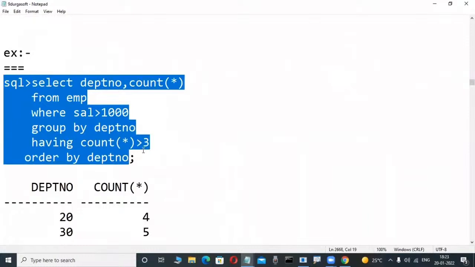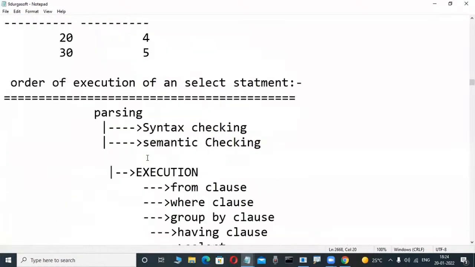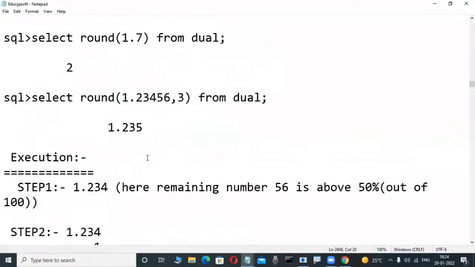Suppose you are joining a Java course or anything. You are attending an interview. You are joining a Python course. You are attending an interview. They ask: write a query to display the highest paid salary employee. Minimum basic knowledge is required even for a front-end programmer. In that case also, these queries are helpful, not only for a database programmer. And observe here, these types of concepts are there.